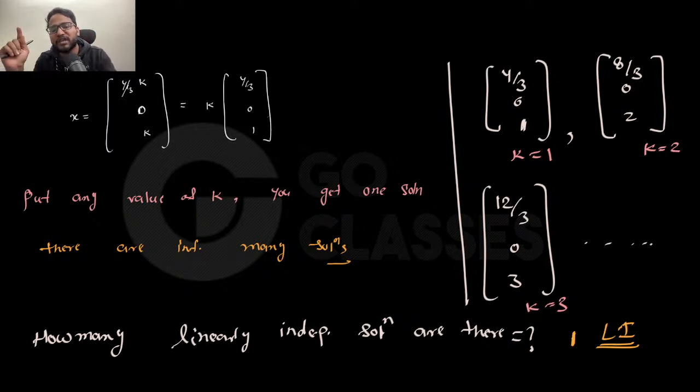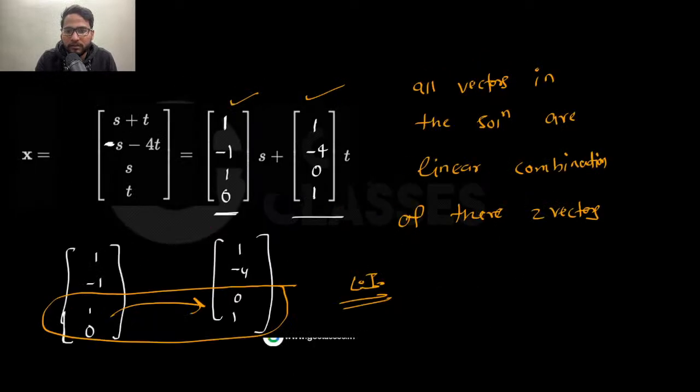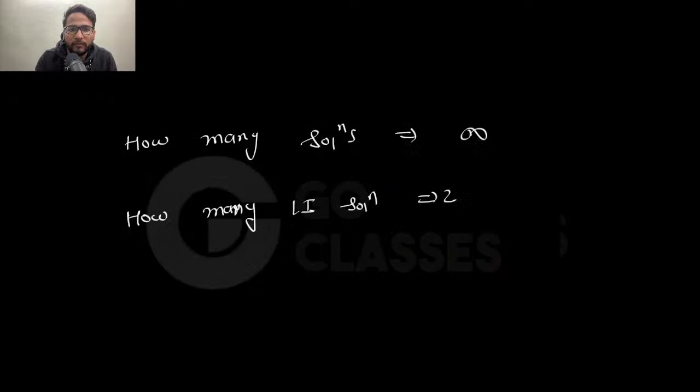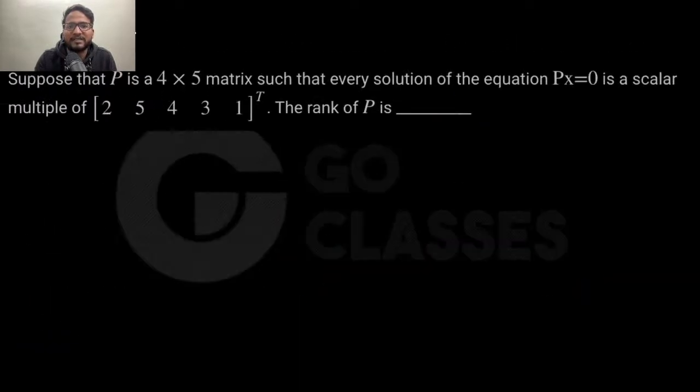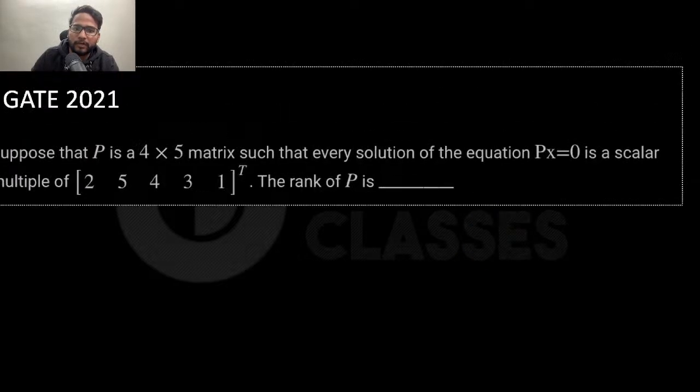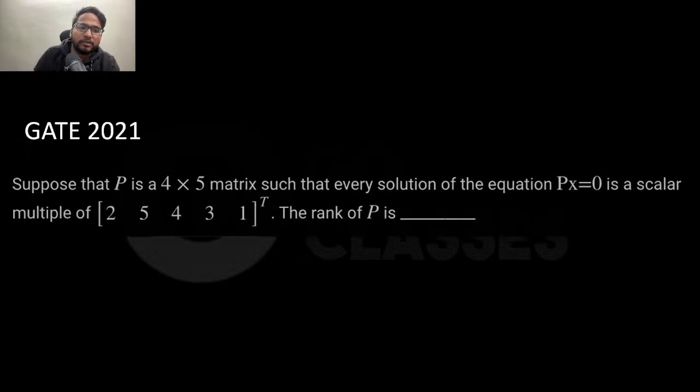In GATE 2021, they asked a very simple question in another way, obviously. So I will tell you that way. Maybe I have that question with me, maybe after 2-3 slides. Yeah, that is the question that they've asked. See here, I don't know if you can see it or not. So I think you can see, right? Basically, just see it here. They are saying that P is a matrix such that Px equal to 0.